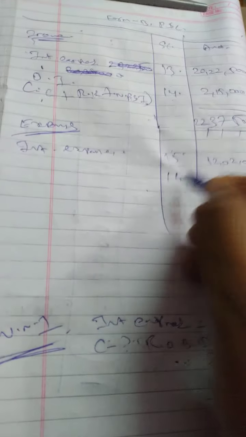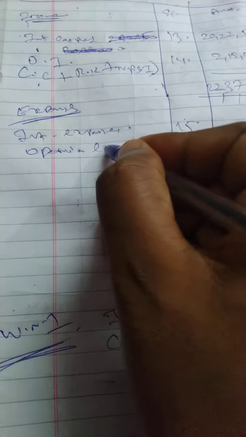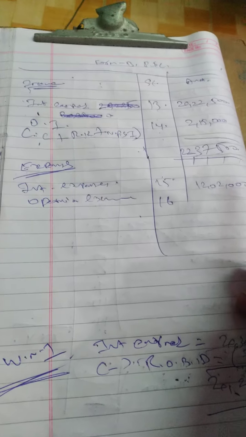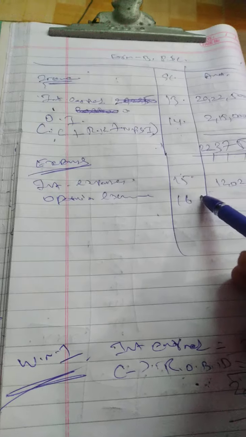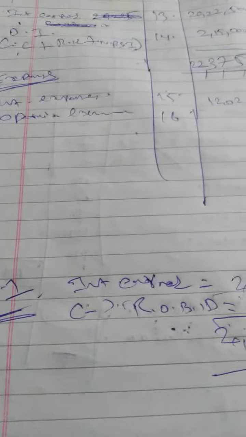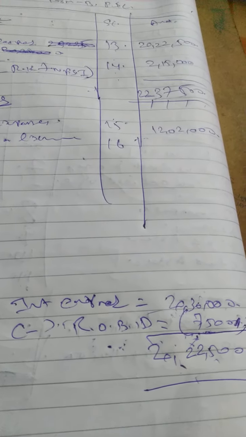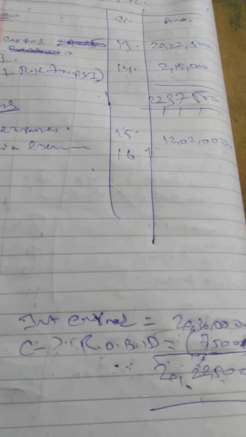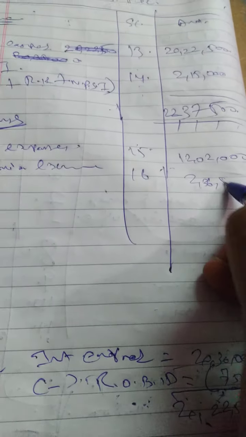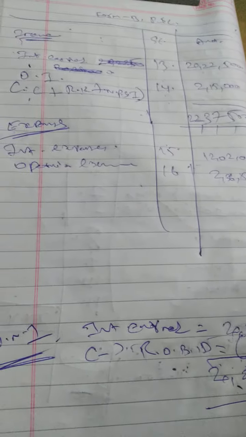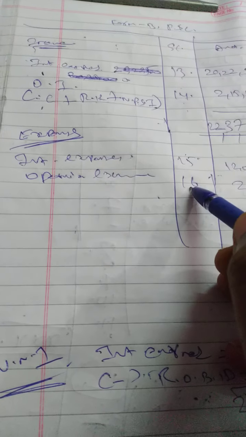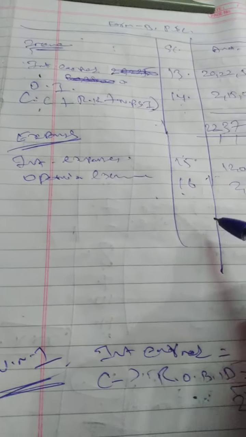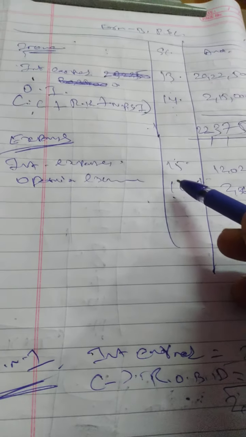Then what about the next one? Other expenses, operating expenses. Schedule 16 is operating expenses. Add all the operating expenses. You will get around 2,36,500. Okay. Operating expenses. Schedule 16 working is given clearly in the institute material.